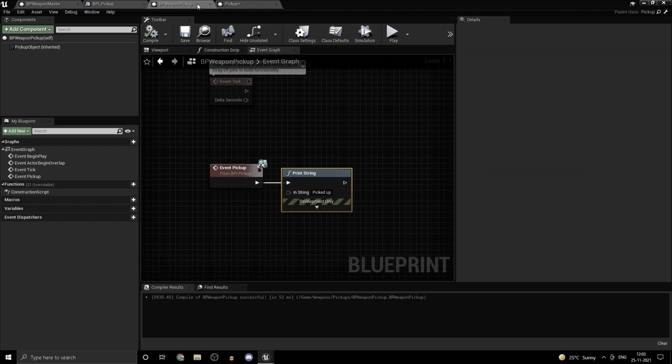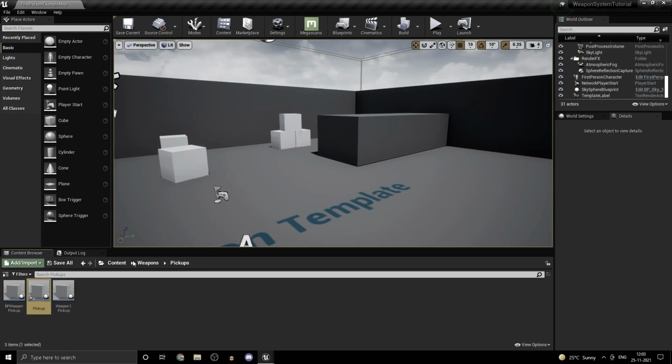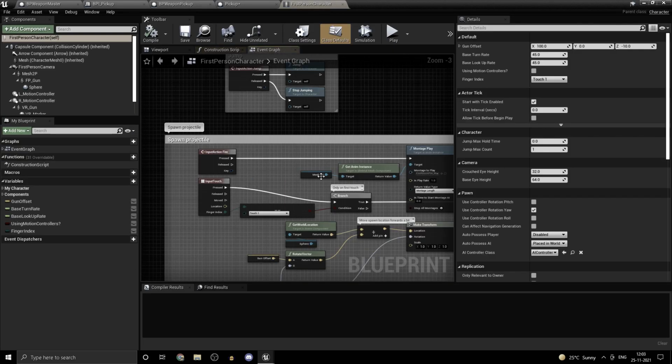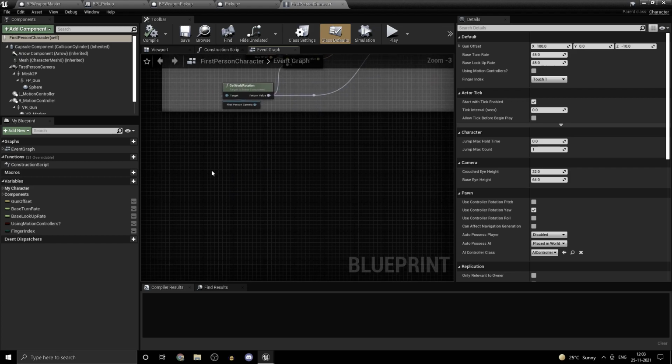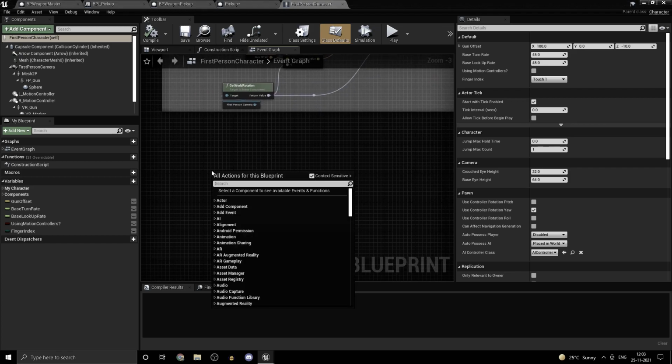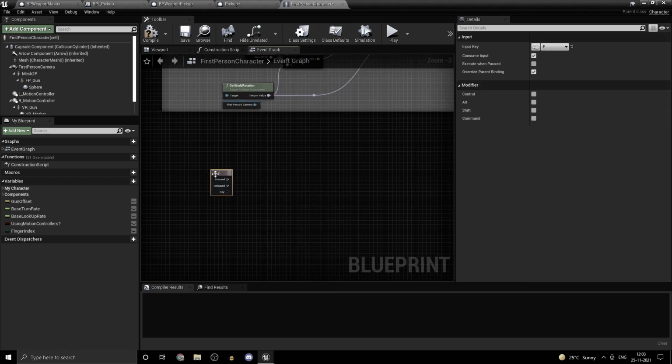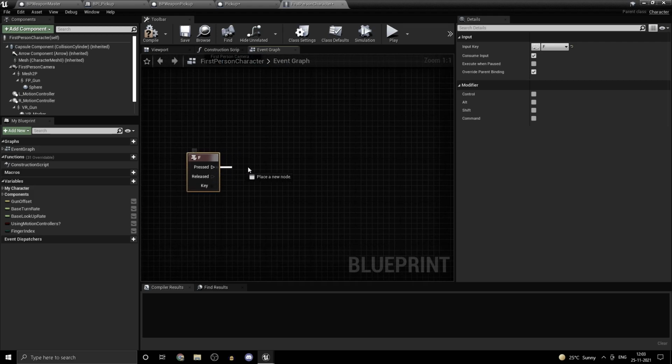we can actually go ahead and test some of this logic out by heading into our first person character and setting up the logic for it. You would do this inside your character. So let's just create a keybind. So F key on your keyboard. You could use the E key or something.